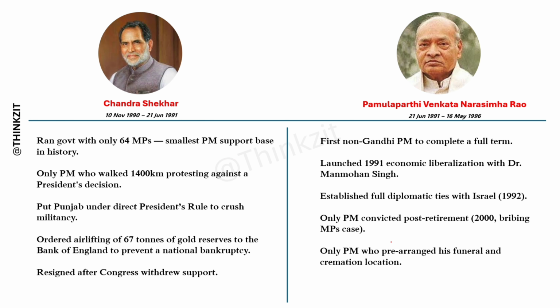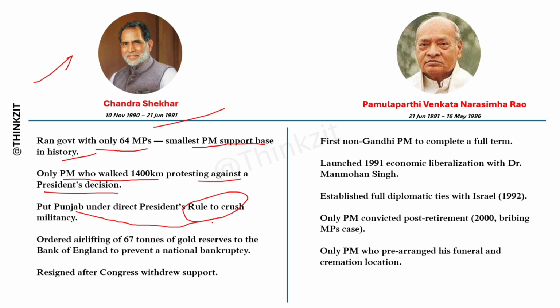Okay, let's come to the next Prime Minister, and he is Chandrasekhar, and this was his tenure. And he ran the government with only 64 MPs, the smallest PM support base in history. And he was the only PM who walked 1400 kilometers protesting against a president's decision. Okay, and he put Punjab under direct President's rule to crush militancy, and he ordered the airlifting of 67 tons of gold reserves to the Bank of England to prevent a national bankruptcy. He resigned after Congress withdrew support from him.